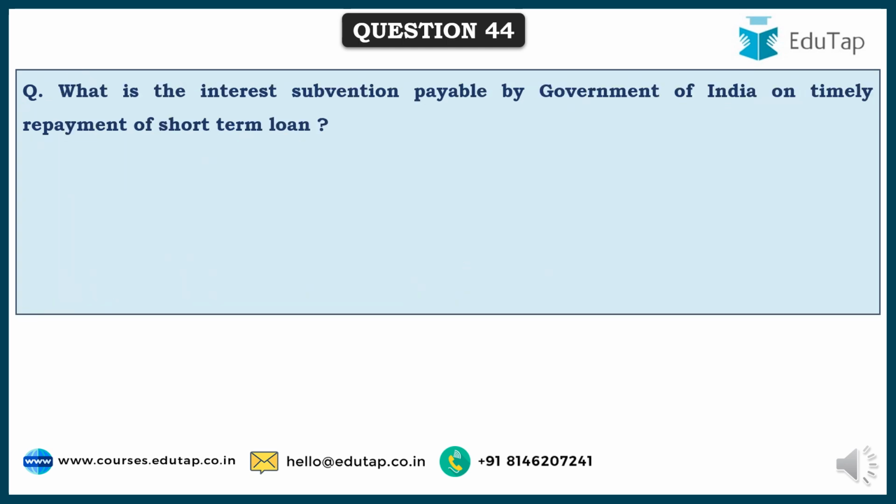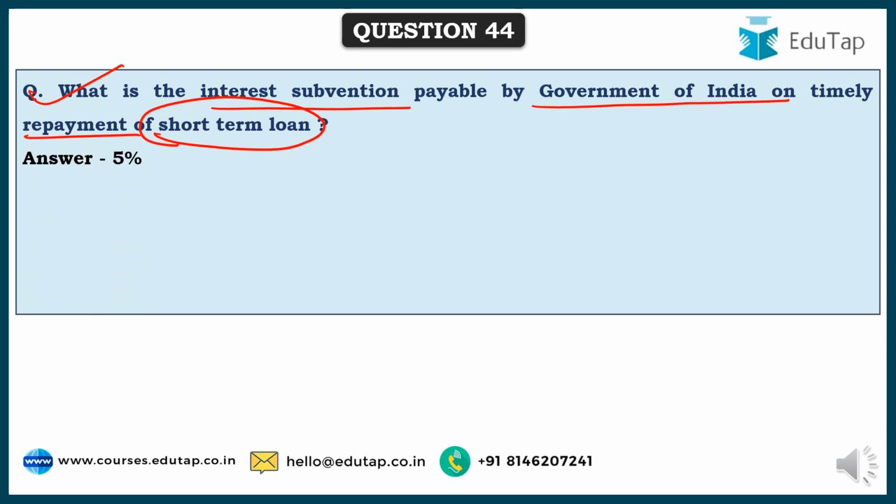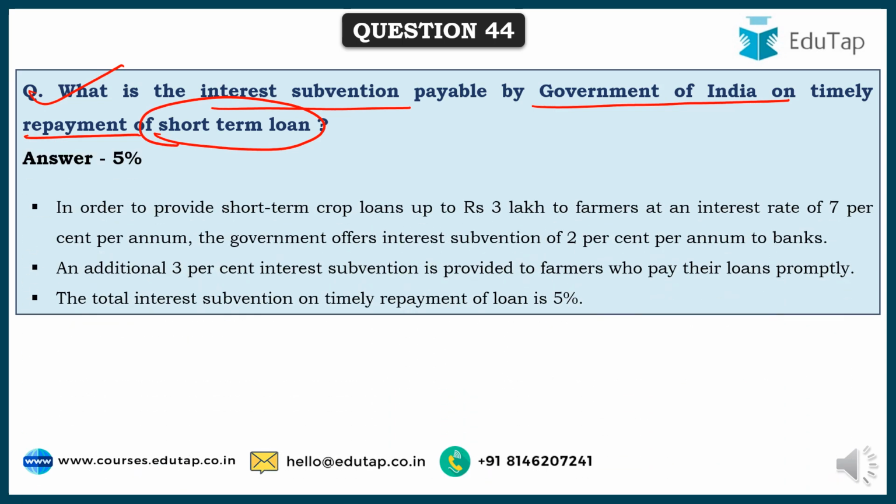So friends, here comes the next question. What is the interest subvention payable by the Government of India on timely repayment of short term loans? This is 5%. See, short-term loans up to 3 lakhs are generally provided to farmers at a rate of 7%. And here the government already offers an interest of 2% per annum to the banks. Now the loan has become 5% and the subvention is 2%.